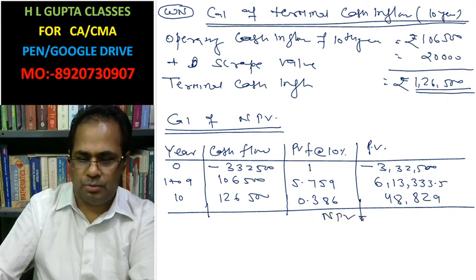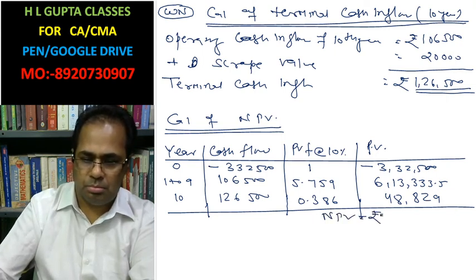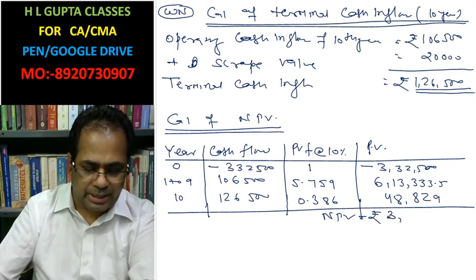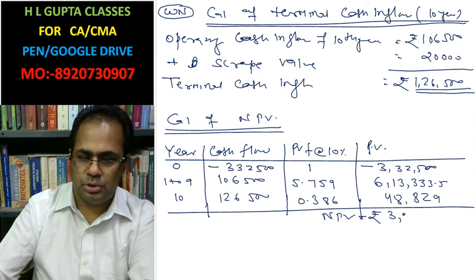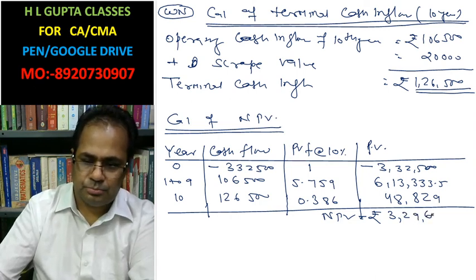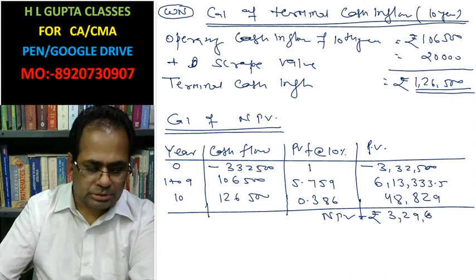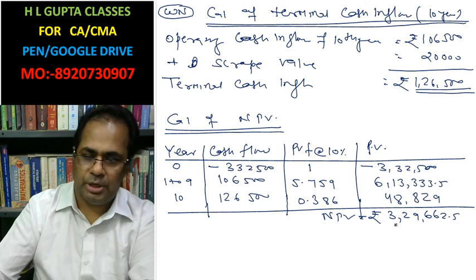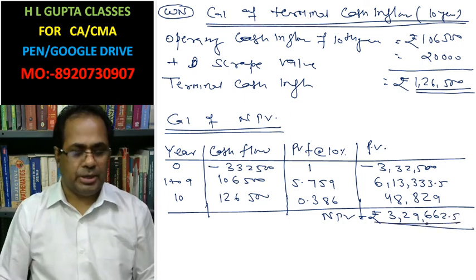Net present value you have is rupees 2,96,662.5. This is your net present value.